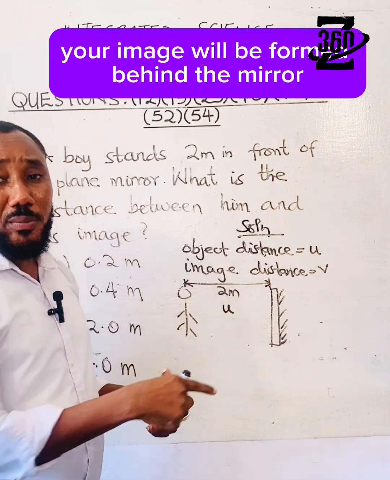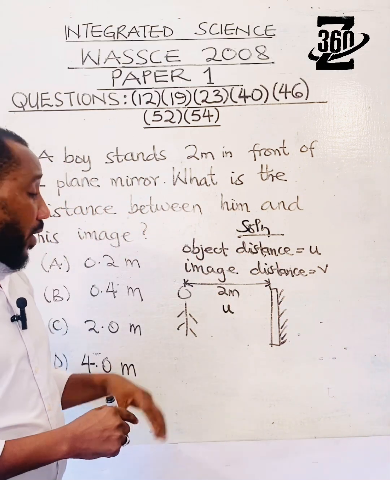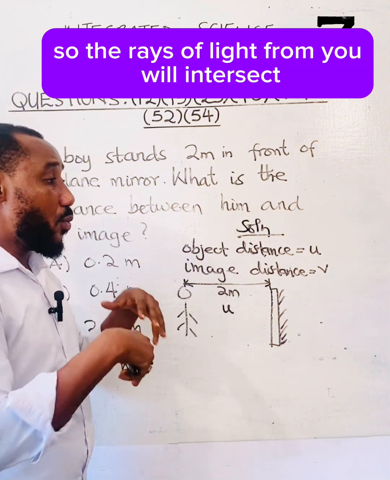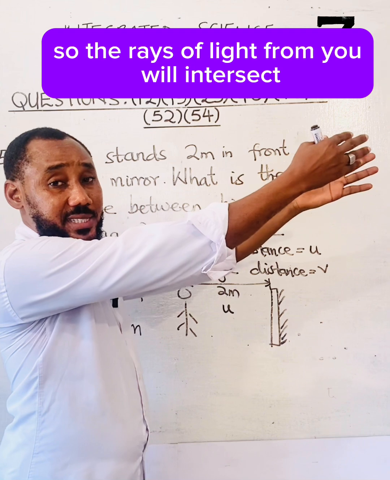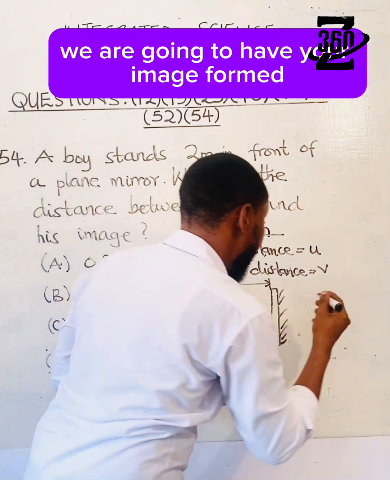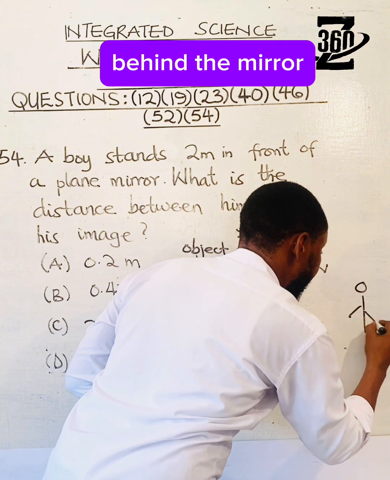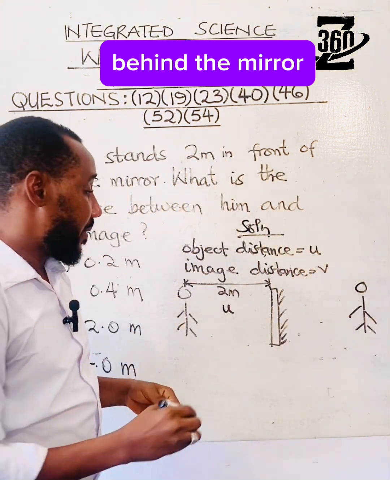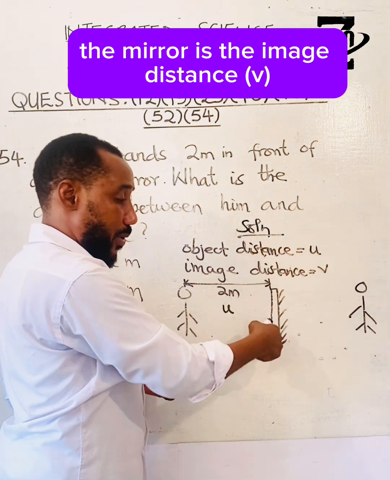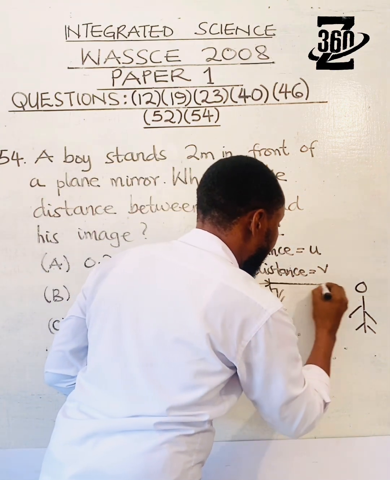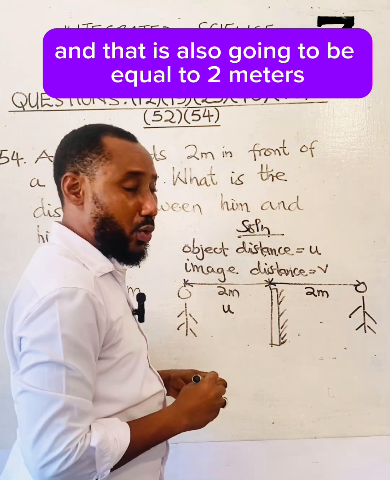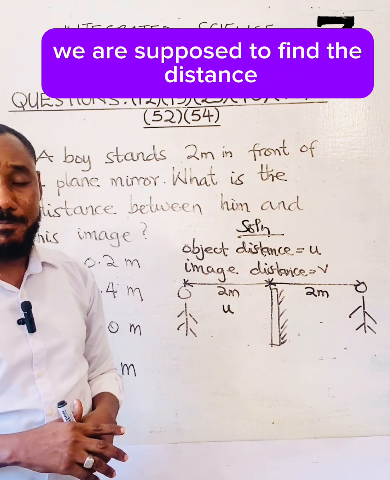Your image will be formed behind the mirror. The rays of light from you will intersect in the mirror, right? So we are going to have your image formed behind the mirror. The distance between the image and the mirror is the image distance, V, and that is also going to be equal to 2 meters.